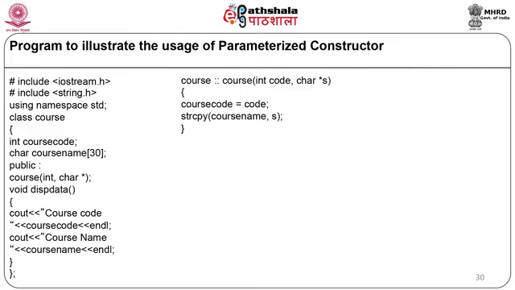We will start with the program: course code equal to code, strcpy(course name, s). Here the contents of string s will be copied to course name. Here our constructor ends. We will start with the main program, int main.